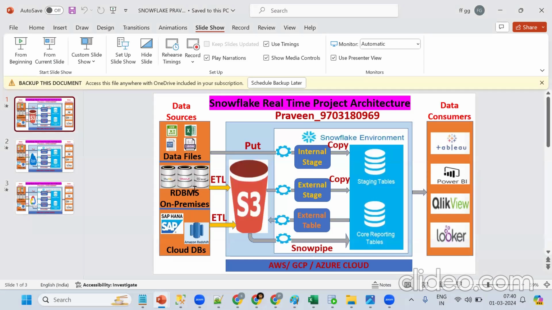Suppose a file is there here. Now who will place this into S3 or AWS? The ETL developers. Got the point? Data is there in different sources, and from there we are migrating to Snowflake with the help of ETL tools like Informatica, Matillion or anything. They take this data and put it into the same place.